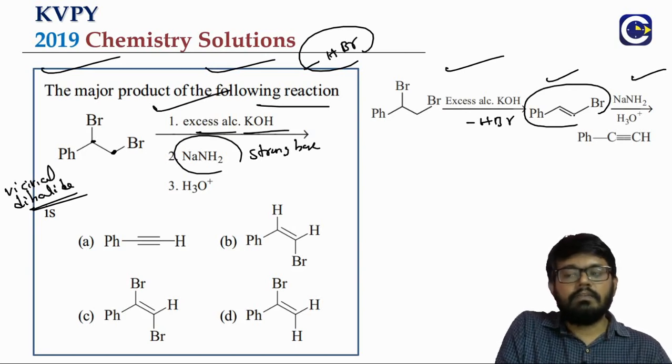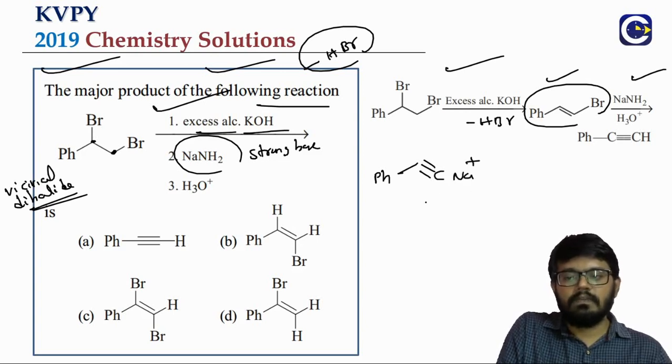When it is reacting with the compound that is formed after the first stage of elimination, what we will be able to obtain is, there will be a second stage of elimination. We will be able to get an alkyne. In fact, we will get a sodium salt of the alkyne, which on hydrolysis will be able to give us the exact alkyne itself.